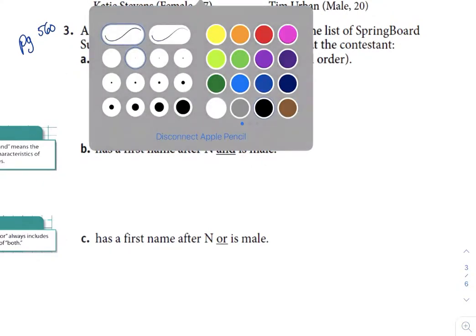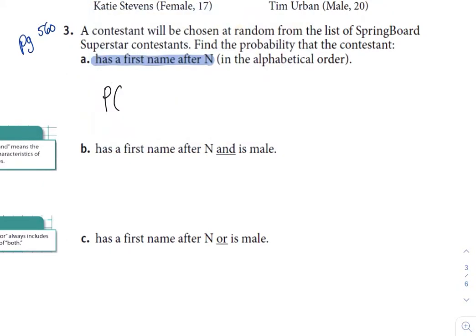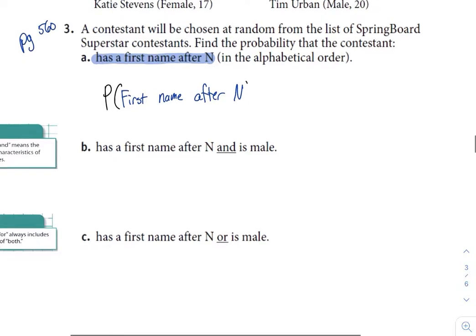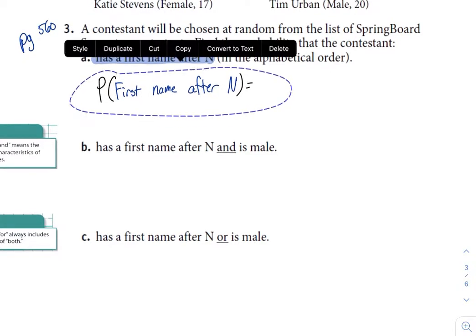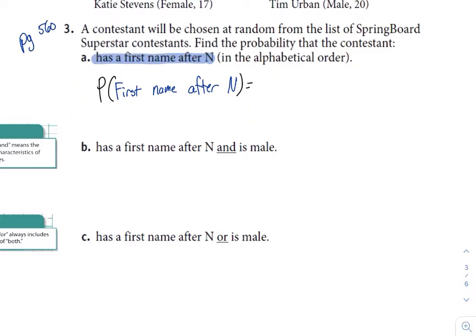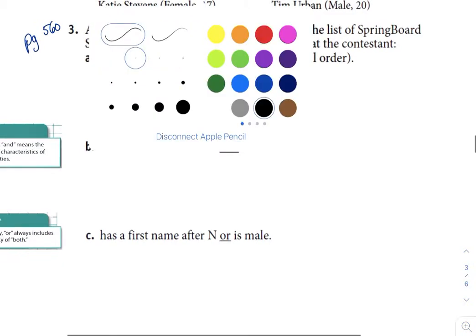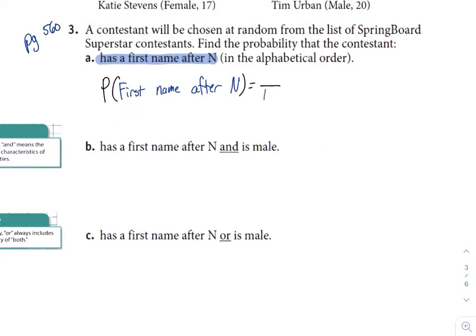I know I want to find the probability that we have first name after N. Remember, when it comes to probability, we create a fraction where the top meets that event that I wrote there in blue, first name after N, and the bottom is the total contestants. Now, this is our third problem working with this list, so by now, hopefully, we remember that there are 12 total contestants, so I can get that on there.